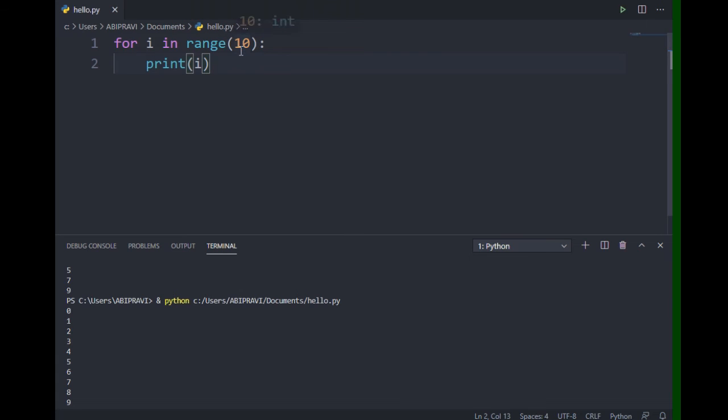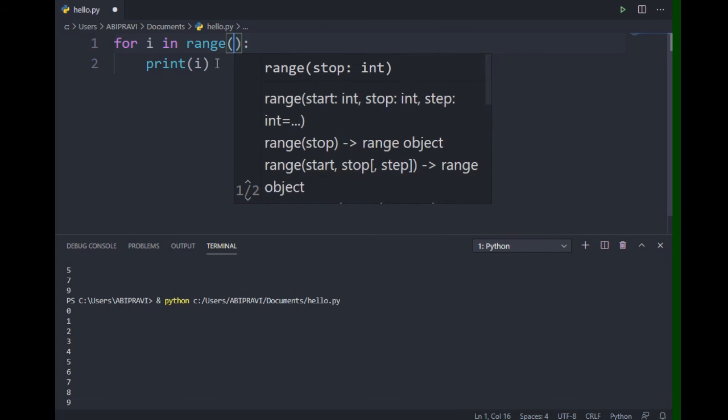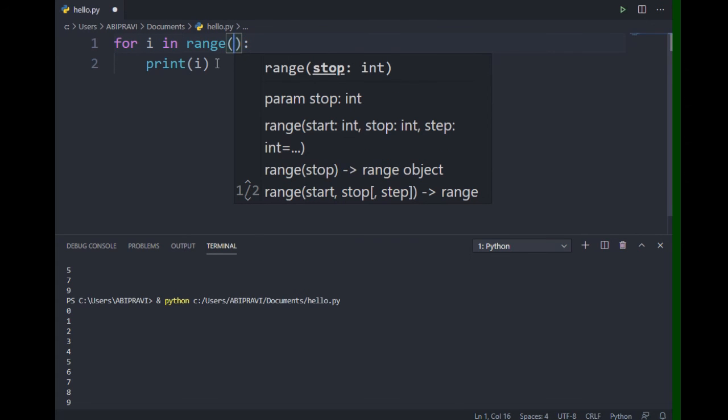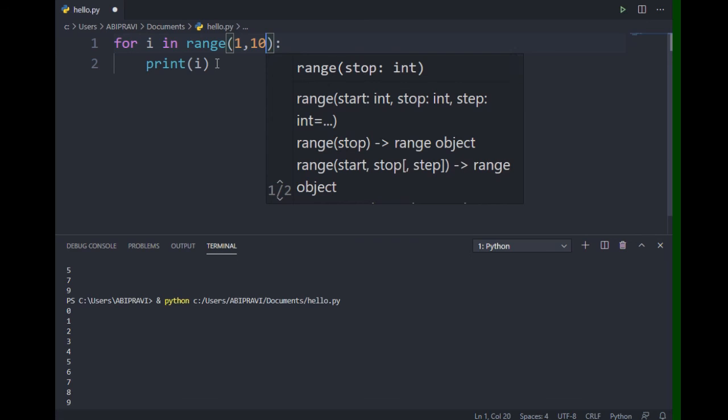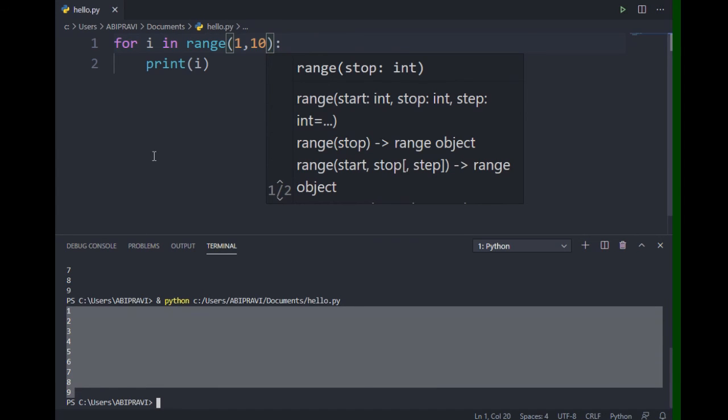So this is the end value initialization. This is the range function, and we can also give the start value and the end value. If I give both the start and end value, I just put 1 to 9.